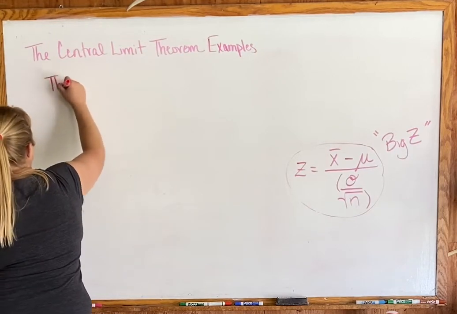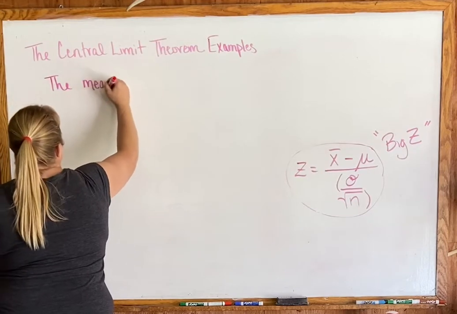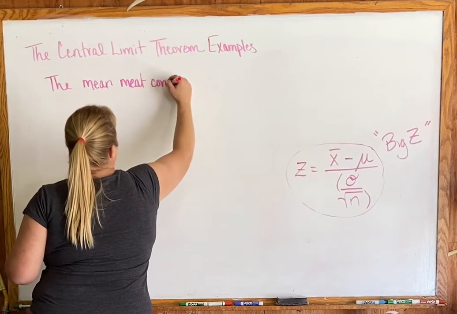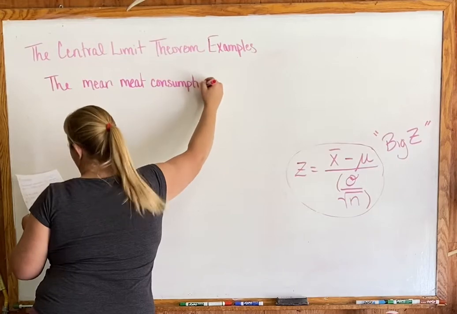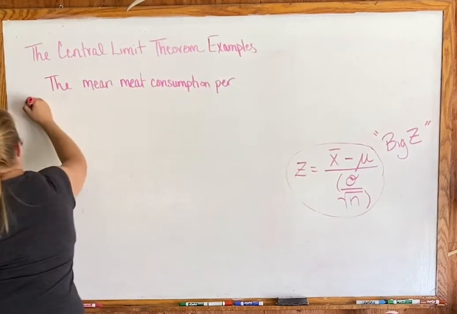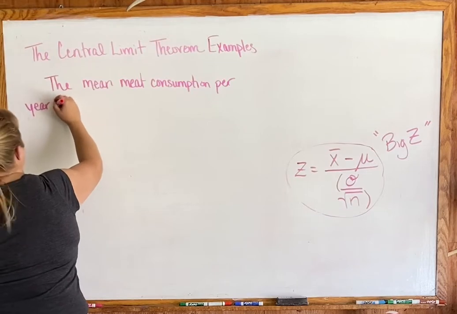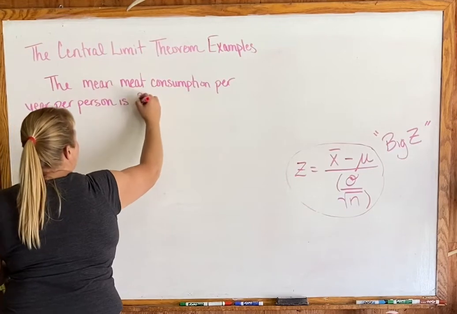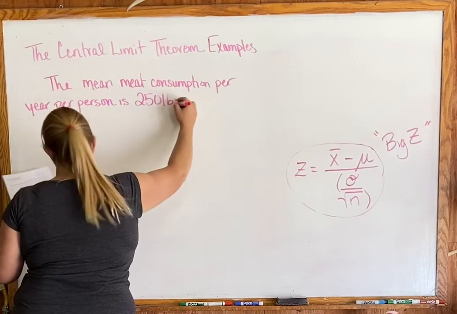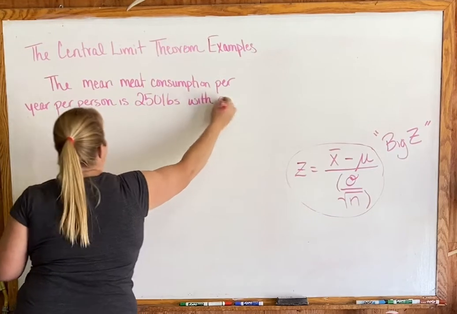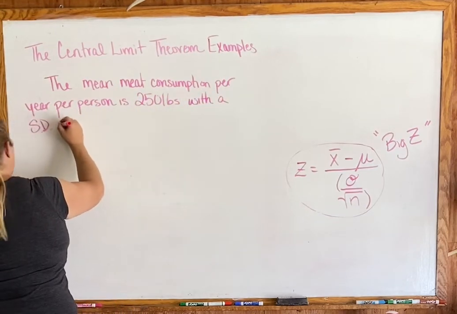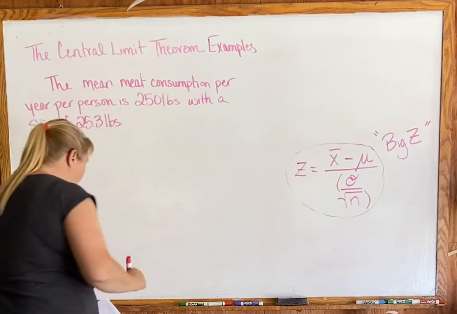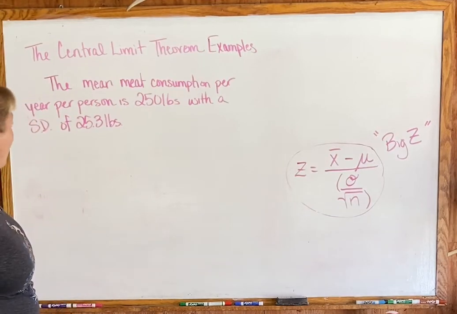So this example is actually true, and it says the mean meat consumption per year per person is 250 pounds with a standard deviation of 25.3 pounds. Okay, so that's the meat consumption problem I found.